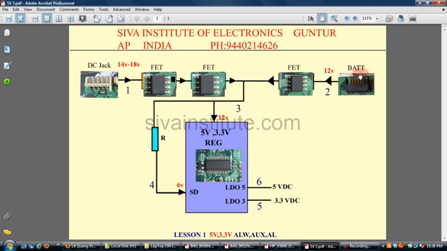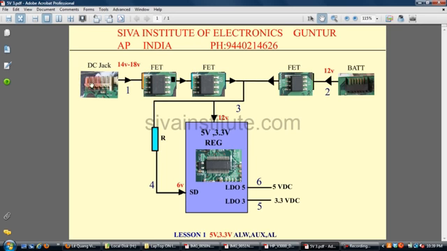This is the battery connector. When you connect the battery, 12 volts come out from the battery connector to the 5 volts and 3.3 volts regulator IC through this FET. If it is faulty, the motherboard cannot work with the DC adapter, but will work with the battery. If the other FET is faulty, the motherboard will work with the DC adapter, but will not work with the battery. So if it is faulty, the motherboard cannot work with DC jack or battery.